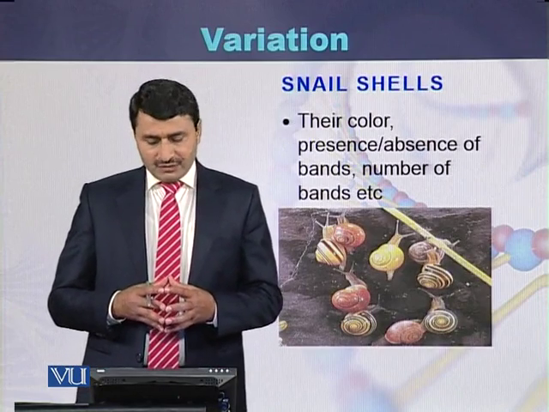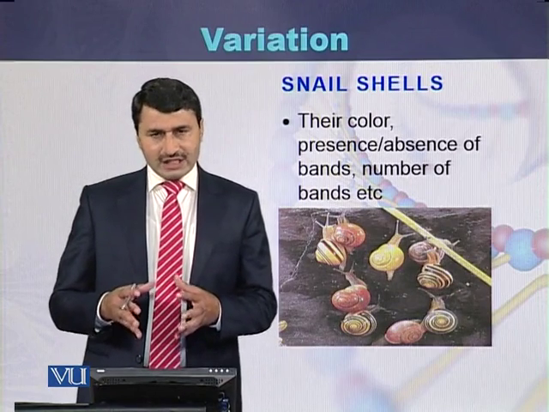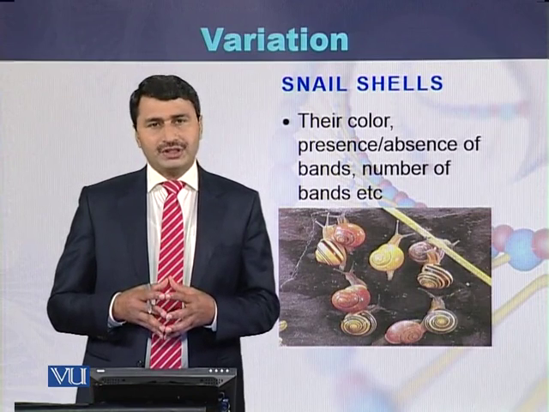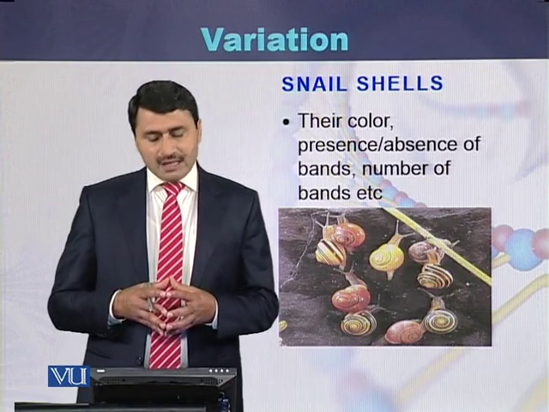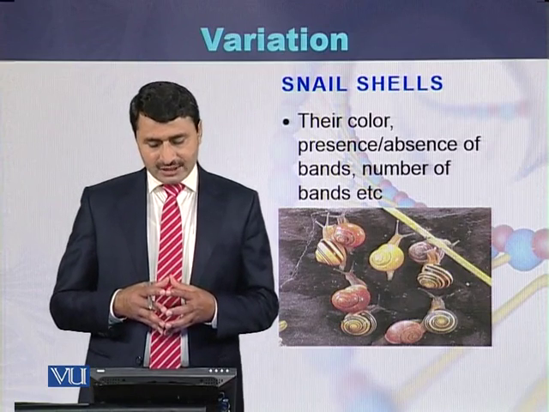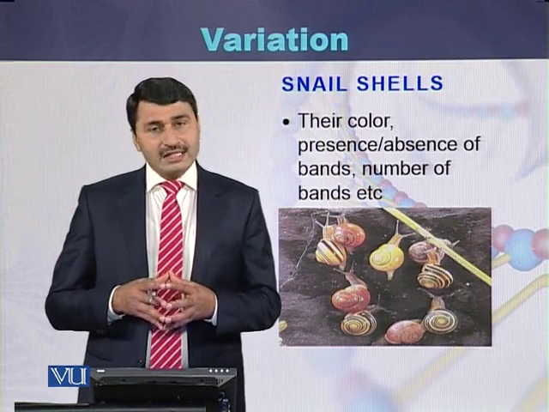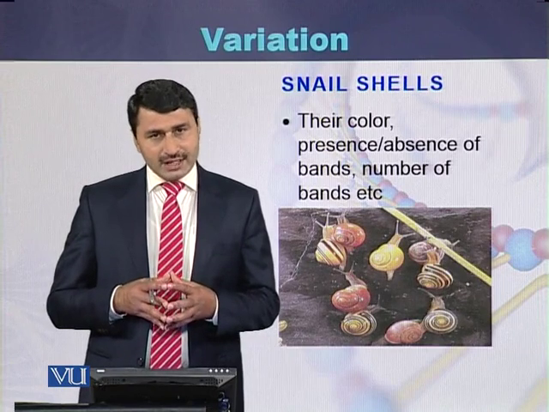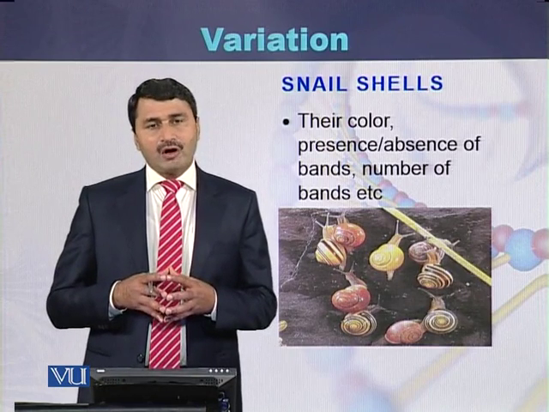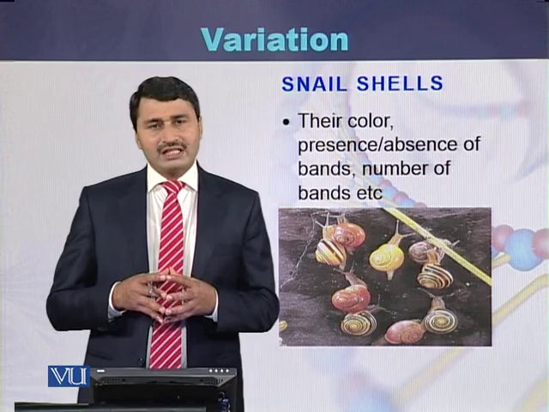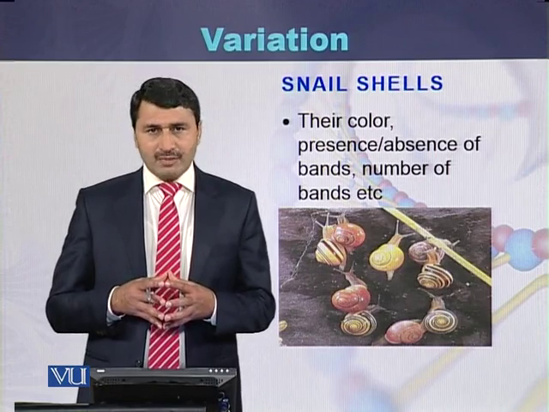If we see the snail shells here, we can see variation. All these shells belong to the same species. We can see the variation in the individuals of the same species of the snail shells. We can see difference in their color. We can see presence or absence of the bands on the snail shell. We can also see the number of bands: on some of the shells the number of bands is large,